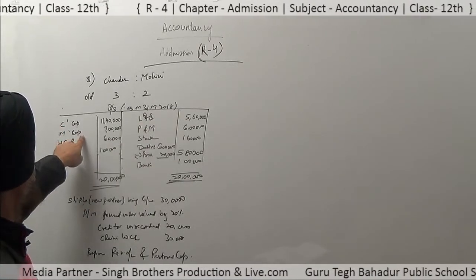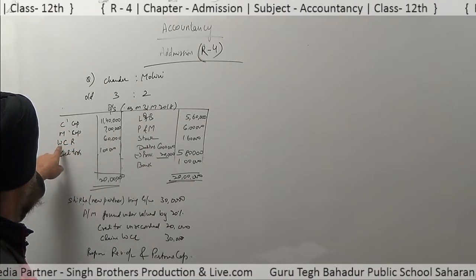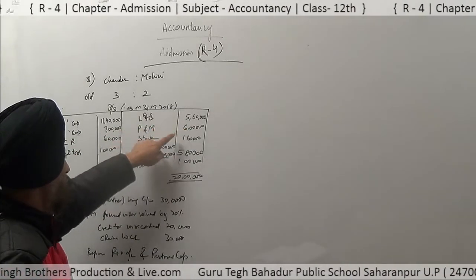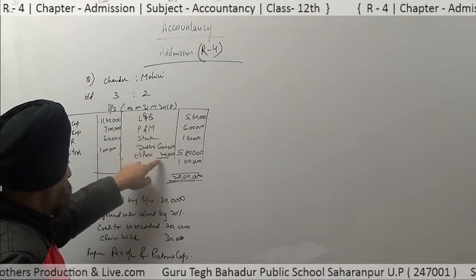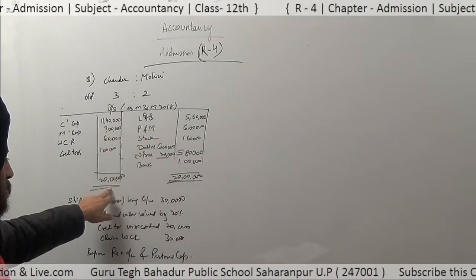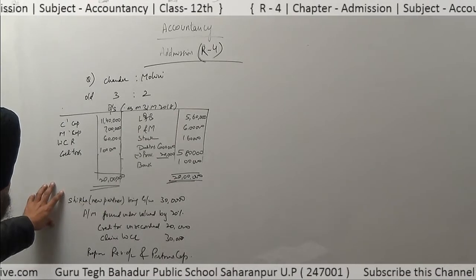Chandar's capital, Mohini's capital, workman compensation reserve, creditors, land and building, plant and machinery value, stock, debtors minus provision, bank, and the total of the balance sheet, that is rupees 20 lakh. Also some information is given here.